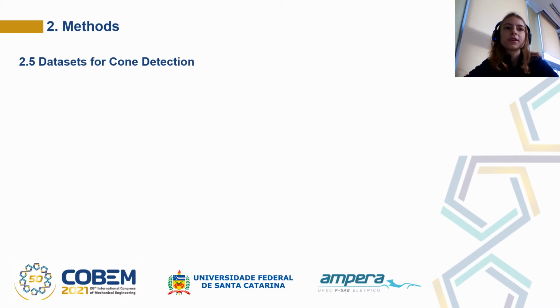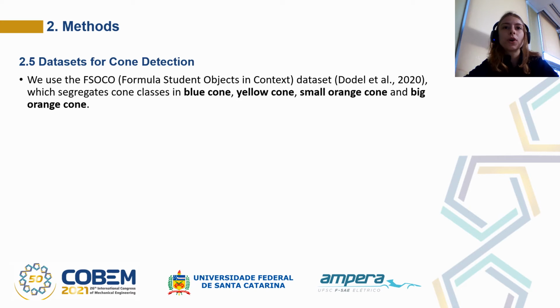One of the biggest challenges in supervised machine learning is to have good datasets to train the networks. In the context of the Formula Student Driverless competition, there is the Formula Student Objects in Context dataset proposed by Dodo et al. in 2020, which segregates cone classes into blue cone, yellow cone, small orange cone, and big orange cone.